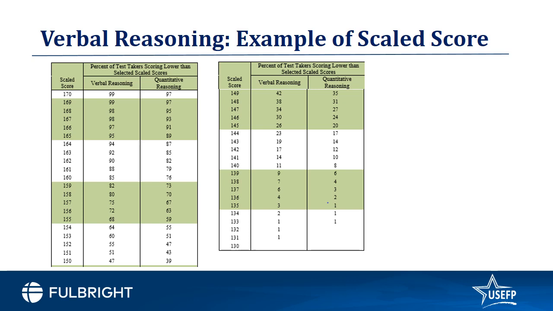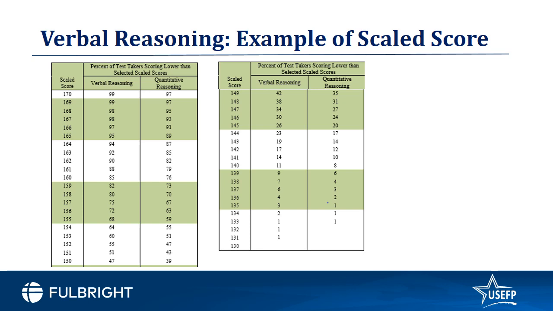What this really tells you is, for example in verbal reasoning, that with a score of 159, you've done better than 82% of the people who took the test around the same time period you took the test, right? Similarly, at 159 in quantitative, you did better than 73% of the people who took the test in the same time period, okay?